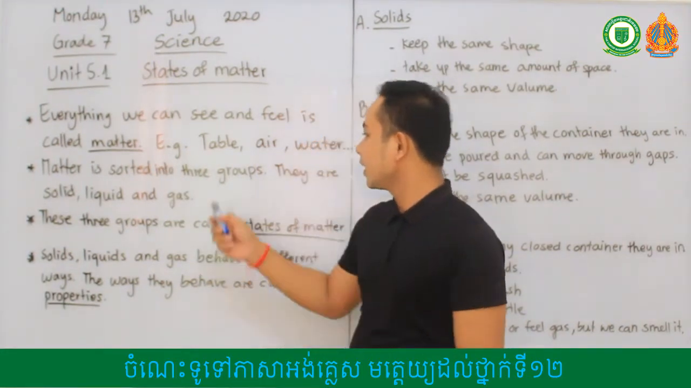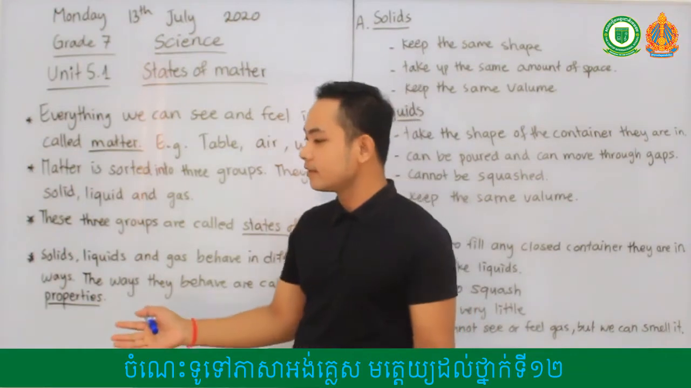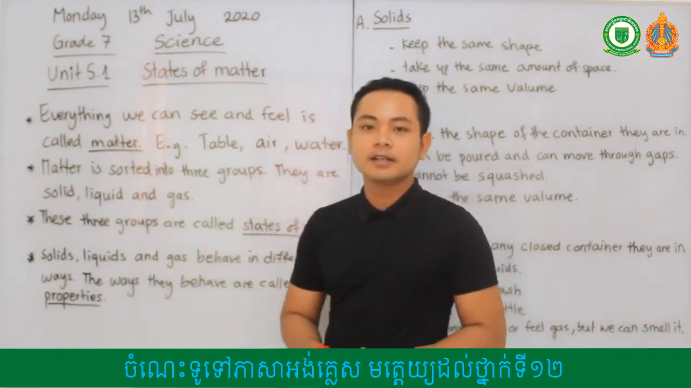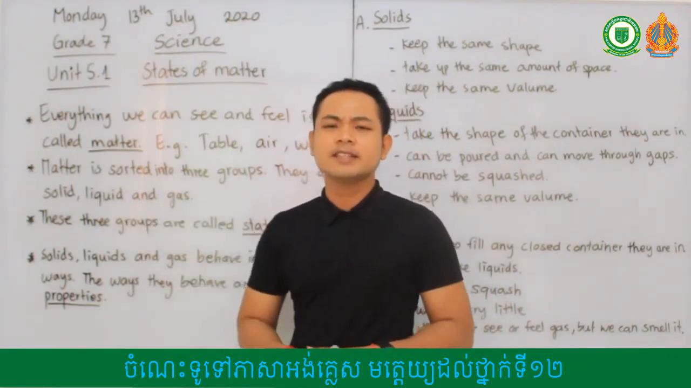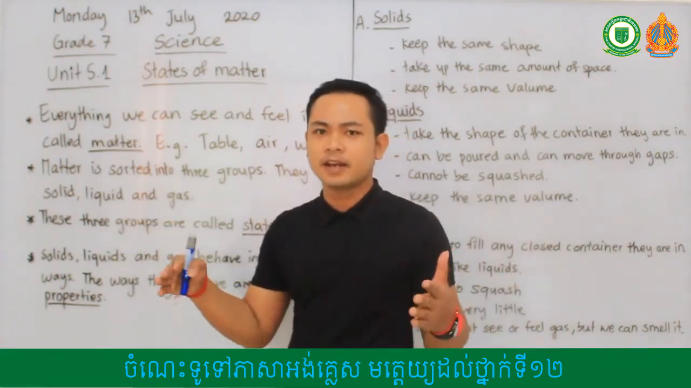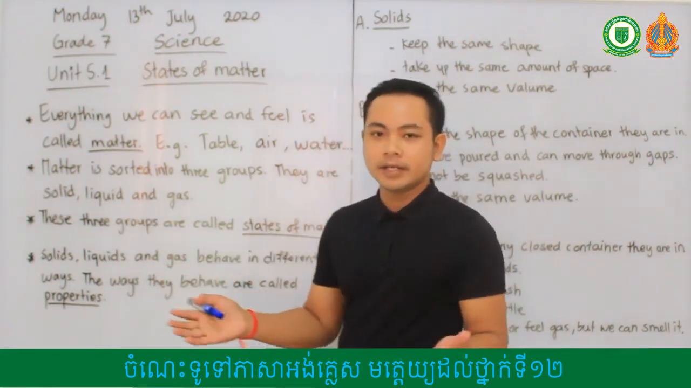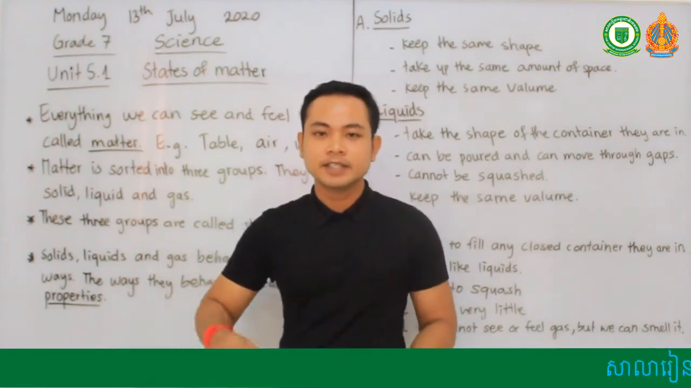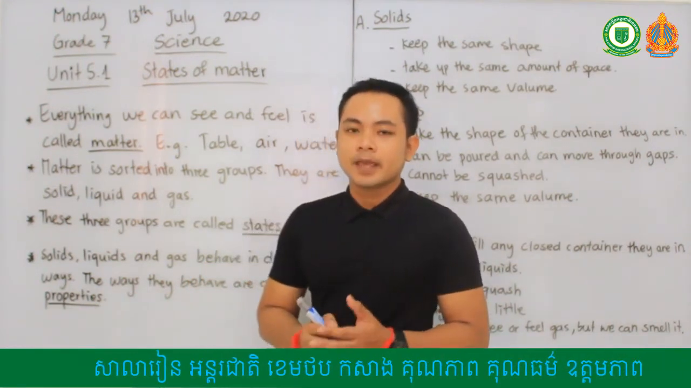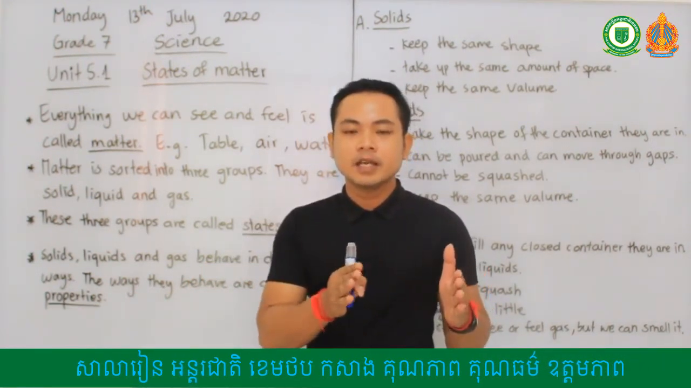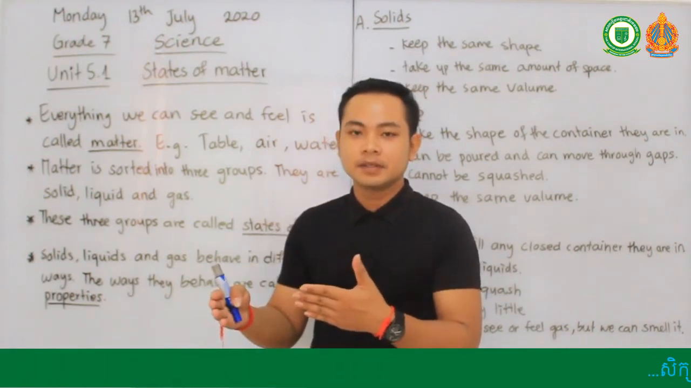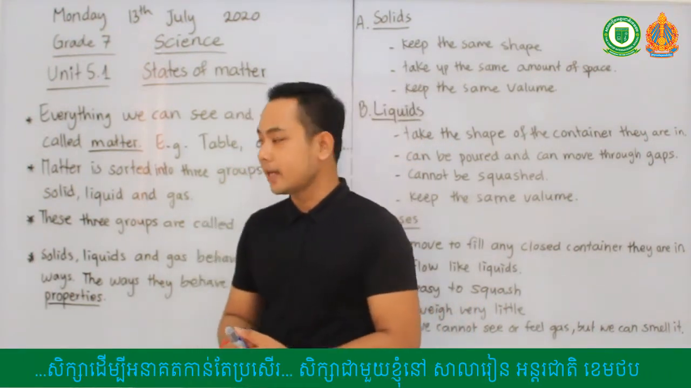For example, like a table, you can see it. Air, you can feel it. You cannot see air, but you can feel that it is air. And water, you can see water, you can feel it, you can touch it. So everything we can see and feel is called matter.